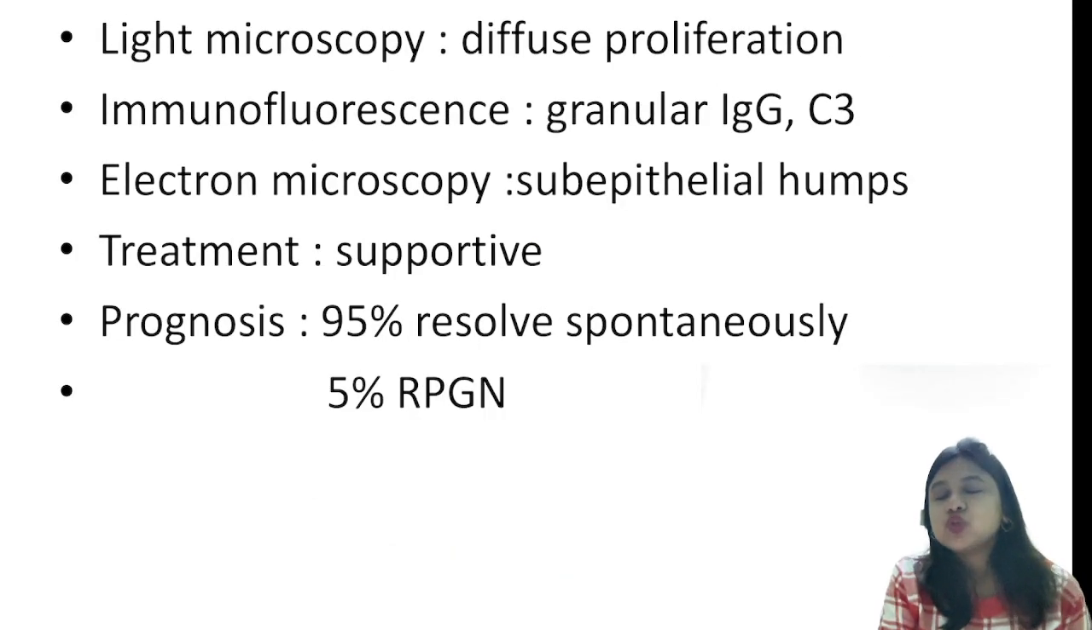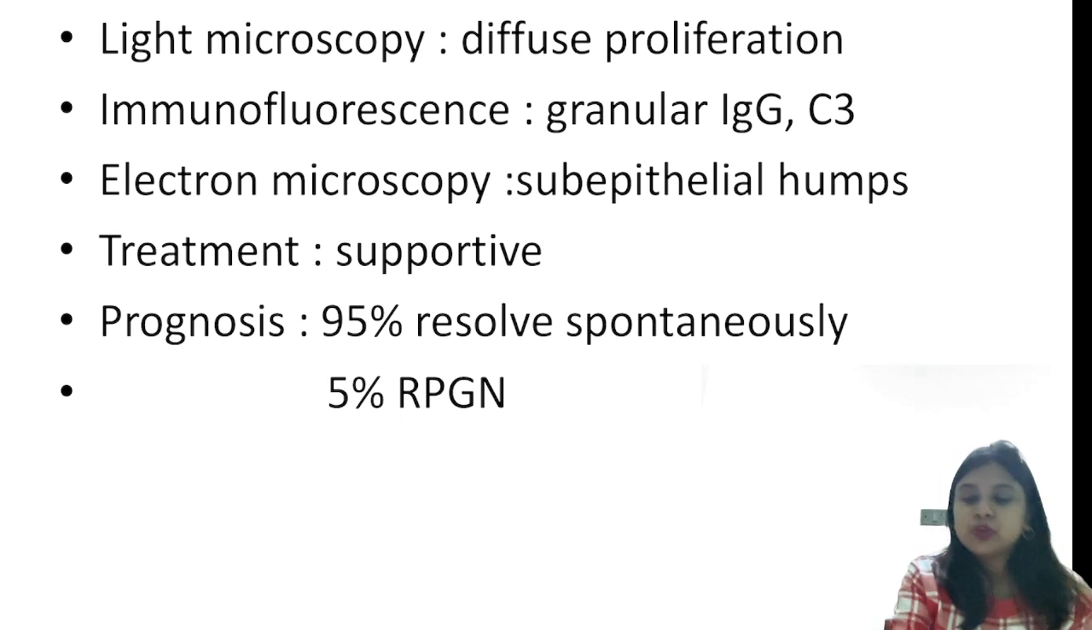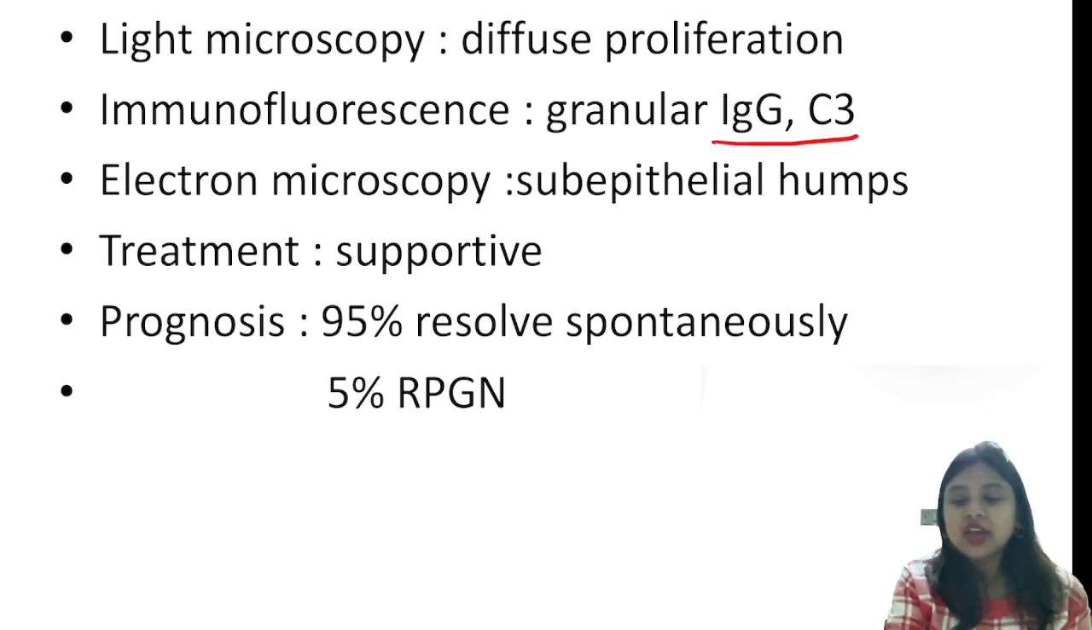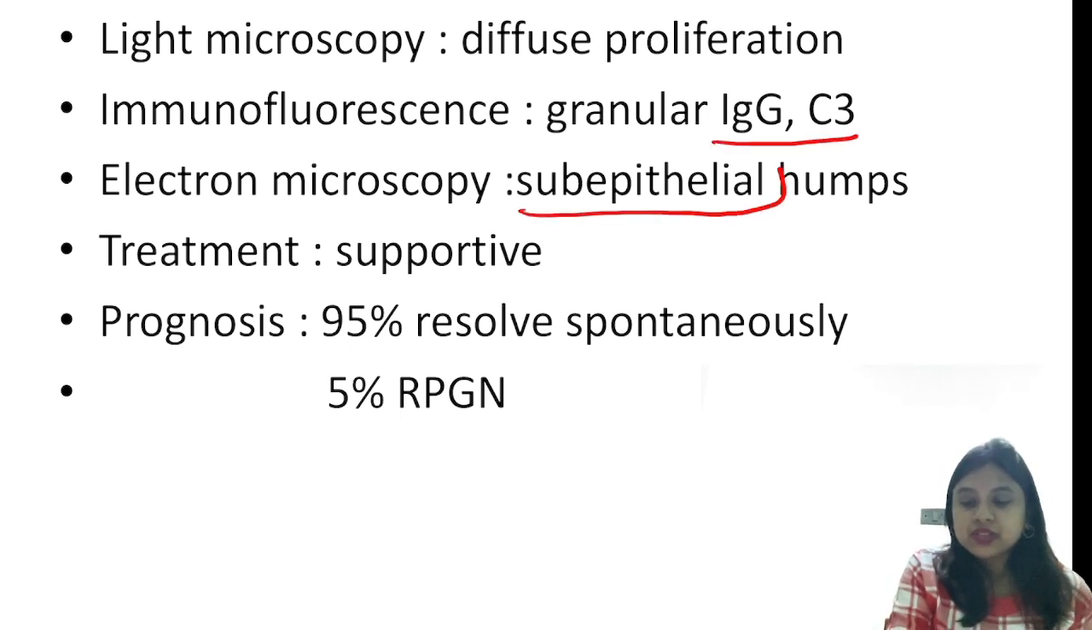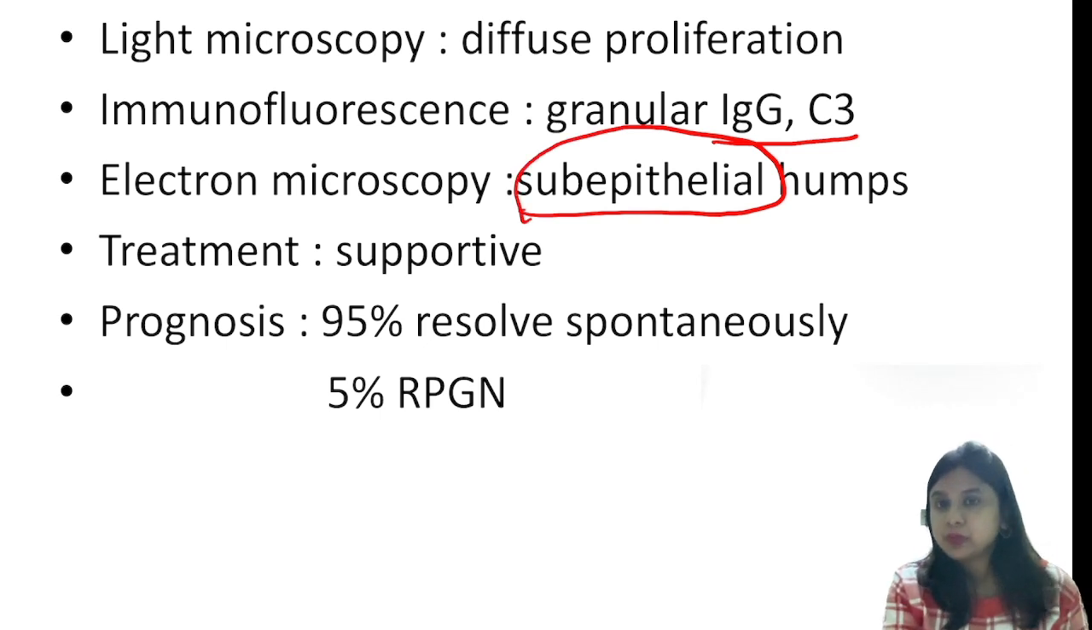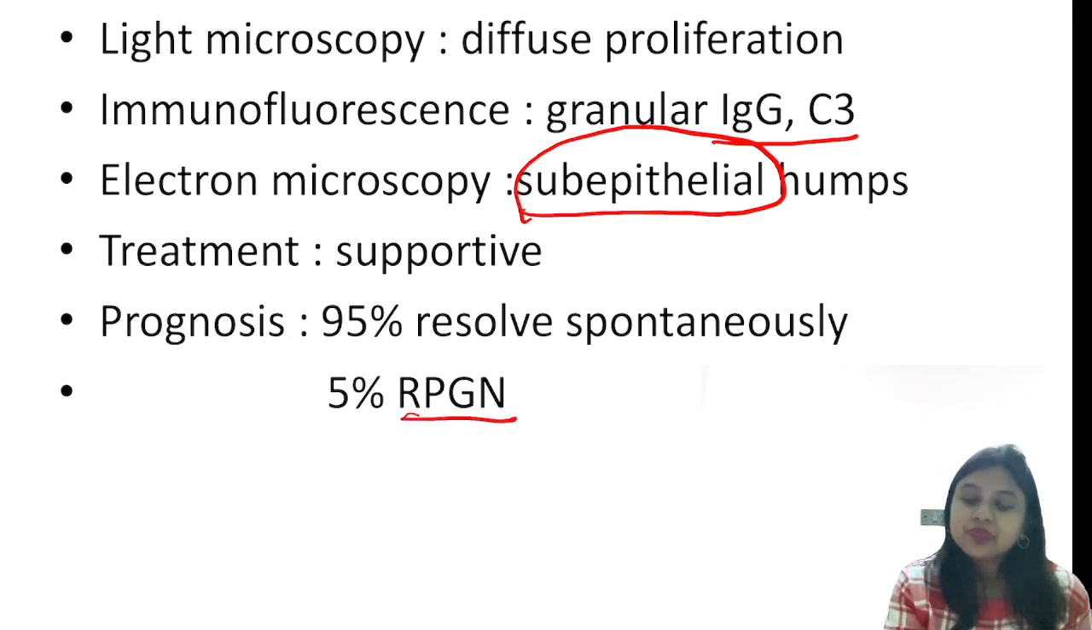So in the light microscopy, there is going to be diffuse proliferation. In the immunofluorescence, there are going to be deposits of IgG and C3. Electron microscopy, there are going to be subepithelial humps. This was given in the question. Treatment is supportive, 90% resolve spontaneously, but 5% develop rapidly progressive glomerulonephritis, right?